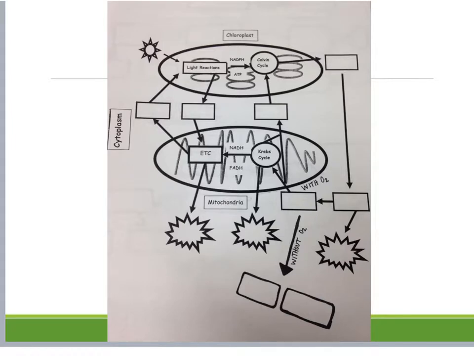Now we're going to fill in this image here on your paper, which is kind of rough, but it should get the job done, to look at the difference between the photosynthesis and cellular respiration, but also how interconnected they are. So the top thing here is a chloroplast, and this is a mitochondria, just to kind of orient you. And then anything else outside is going to be the cytoplasm.